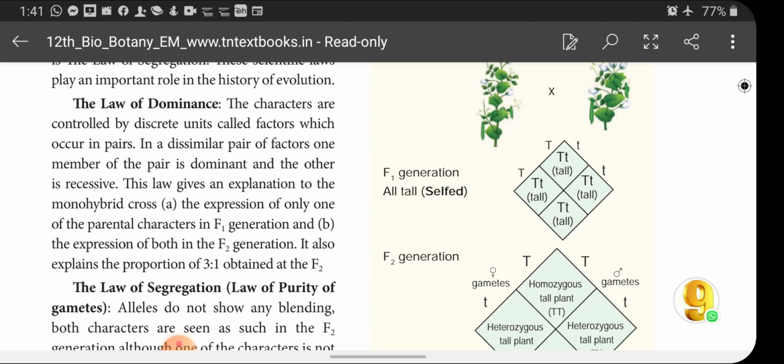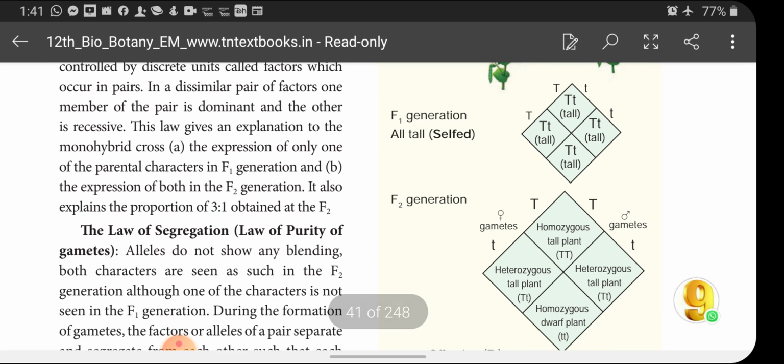Okay, and this law gives an explanation to the monohybrid cross. The expression of only one of the parental characters in the F1 generation and the expression of both in the F2 generation. It also explains the proportion of 3:1 obtained at the F2.